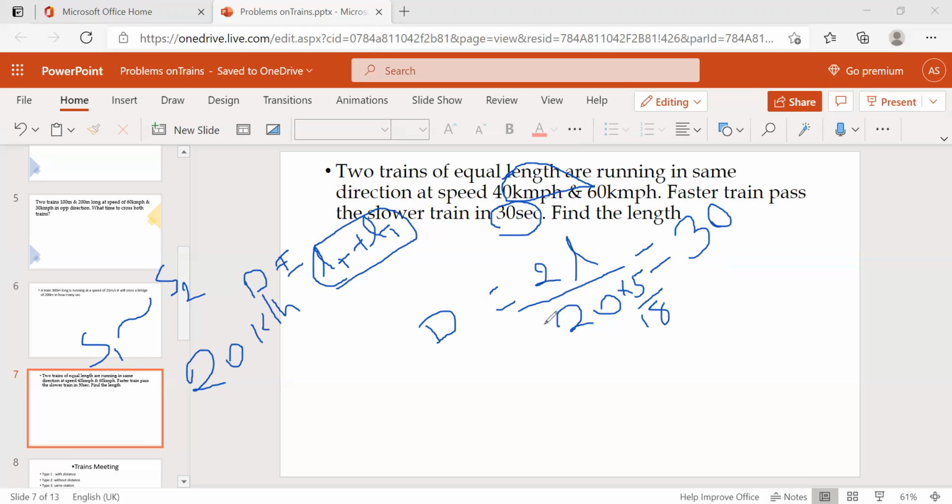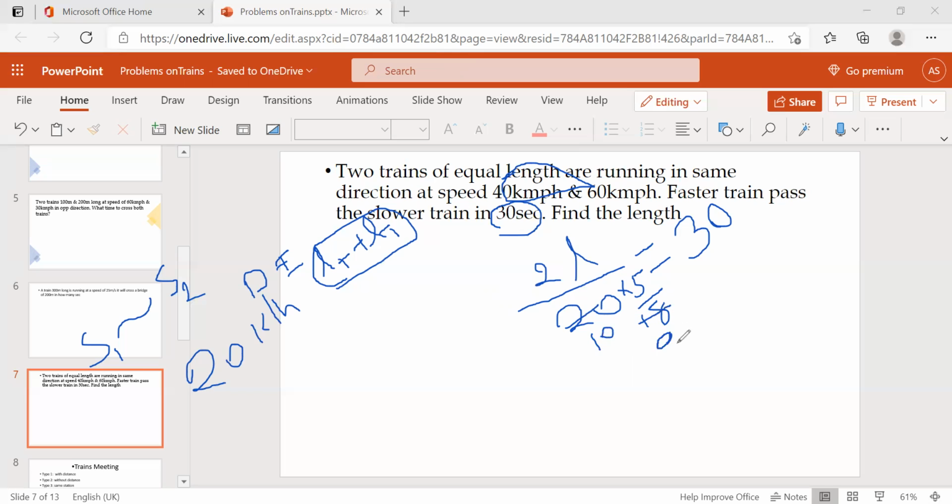So what's the time formula? Distance by speed, right? Now what's the distance here? 2L by the speed, 20 into 5 by 18. Then this is nothing but 10 by 9.